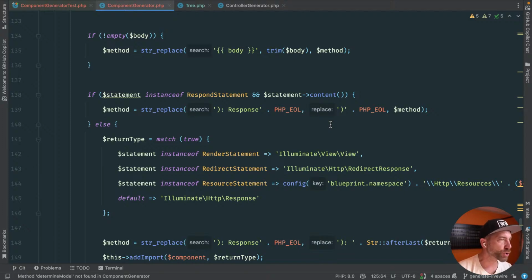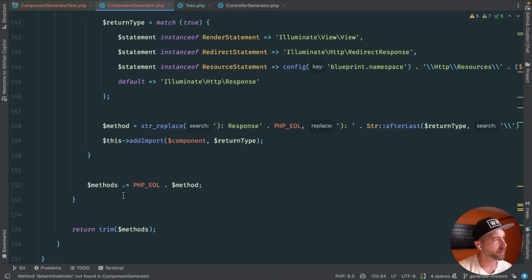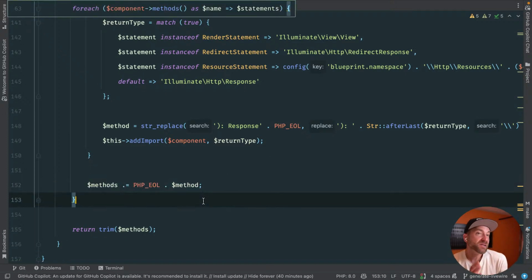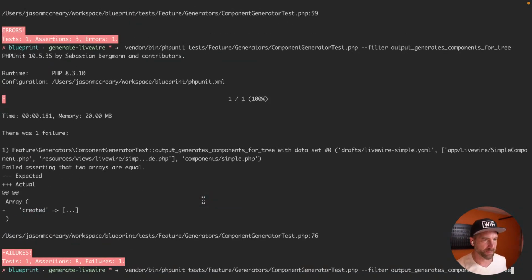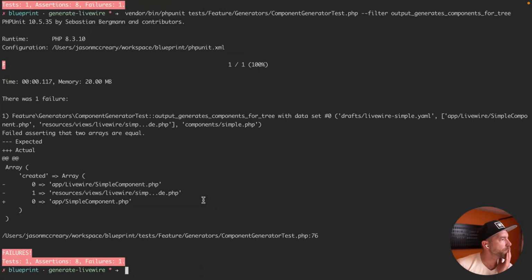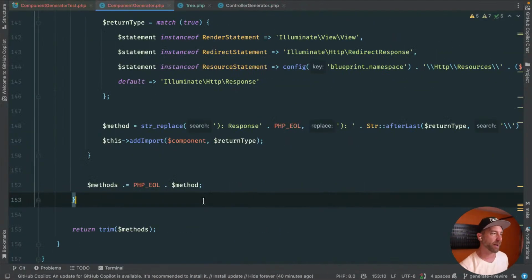Okay, this is potentially setting the return type of your method. I'm okay with that. And then we just build up. Okay, this maybe should get us a little farther. Let's see. Okay, it generated app simple component. That's fine. We haven't told it where to put Livewire stuff yet, so that's okay. It's generating something. That something probably is not what we expect the output to be, but it's generating something.